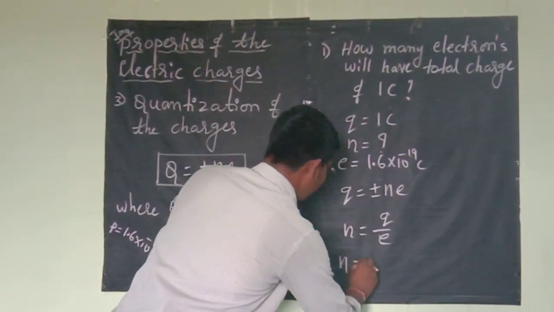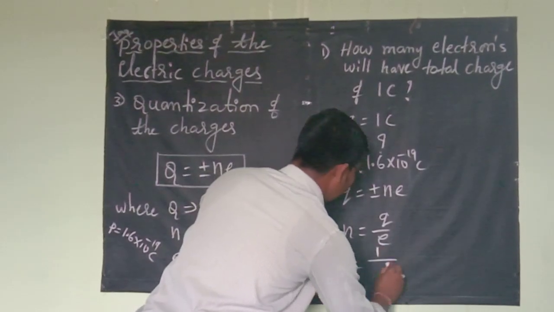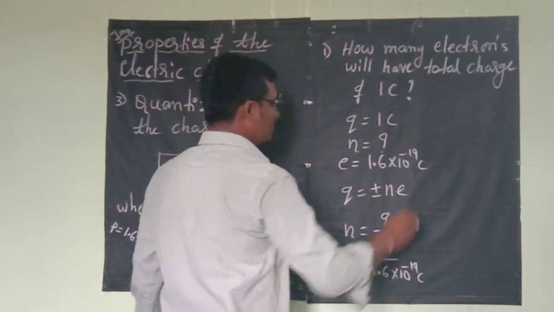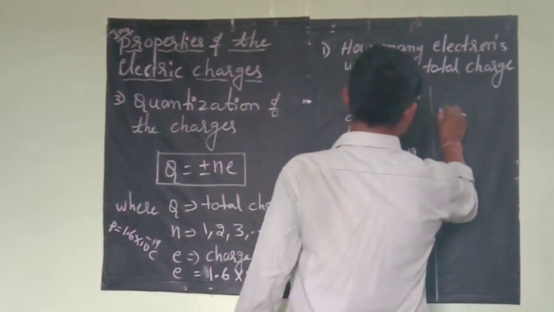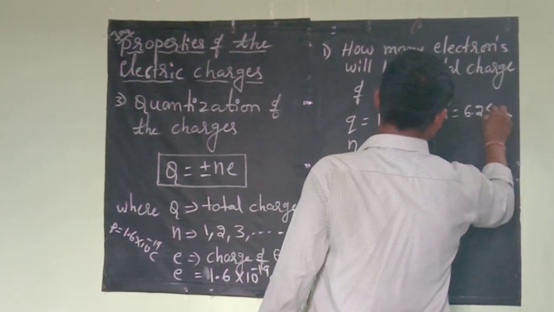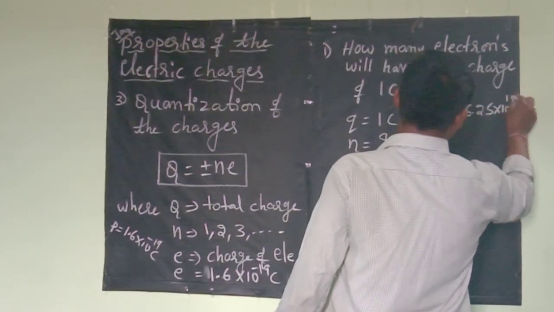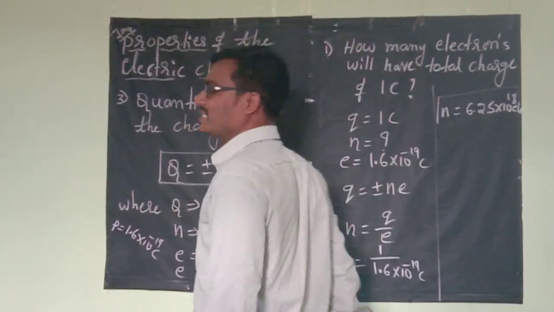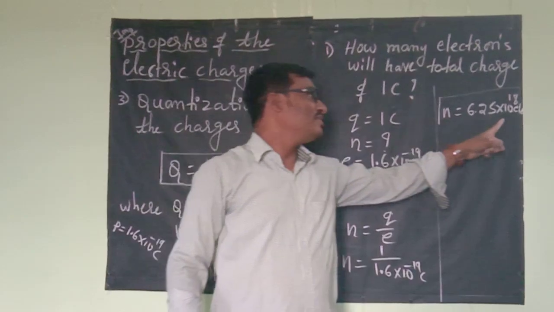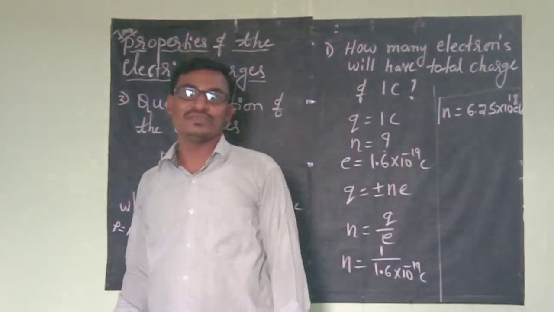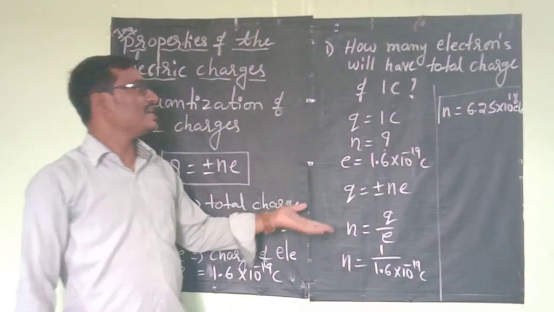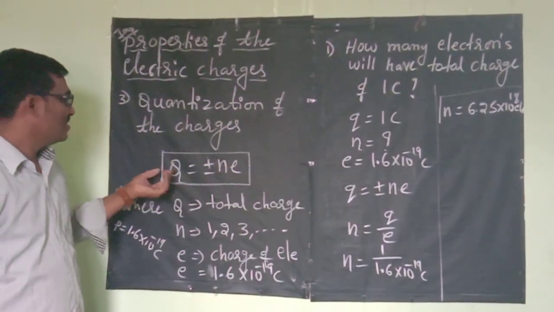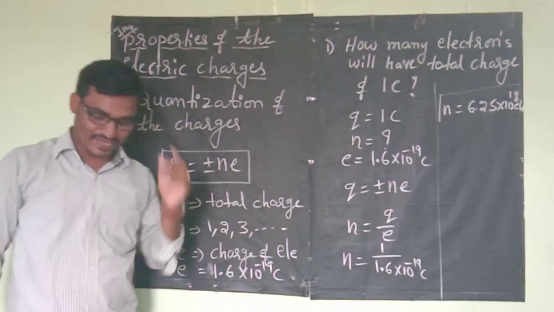Now we can simplify. N is equal to 1 divided by 1.6 into 10 to the power minus 19. So the answer is N is equal to 6.25 into 10 to the power plus 18 electrons. The number of electrons present in 1 coulomb of charge is 6.25 into 10 to the power 18. This is the answer. Like this, they can ask different questions using the quantization of charge formula, Q is equal to plus or minus Ne.